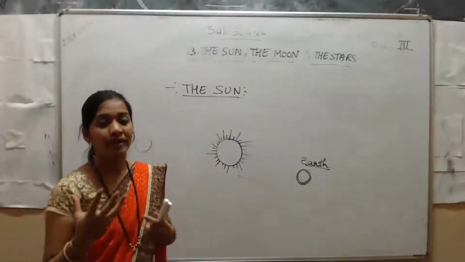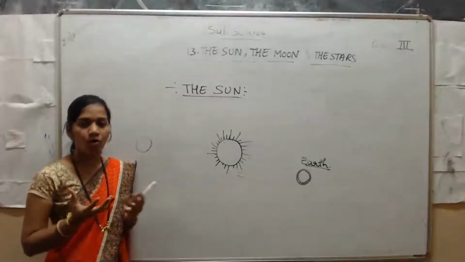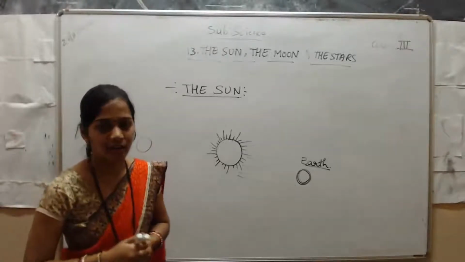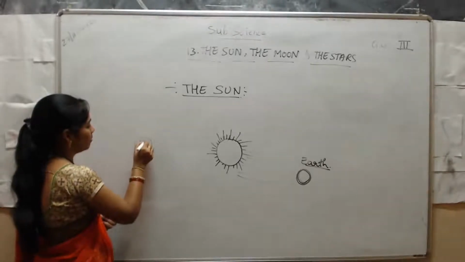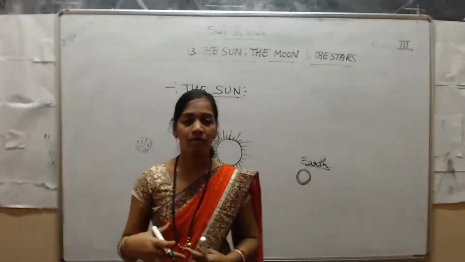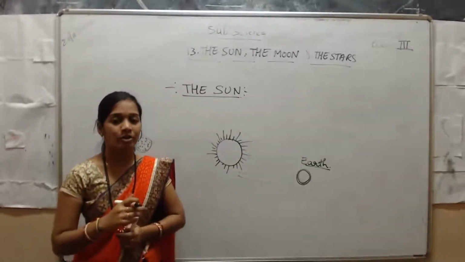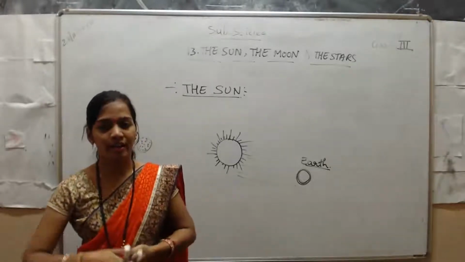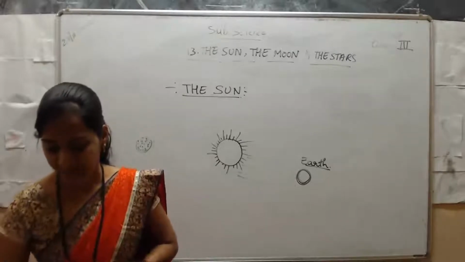Sun means a huge ball of fire. It looks very small in size from the earth, but actually the sun is very huge in size.